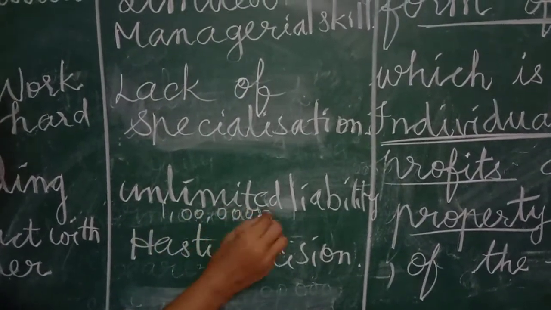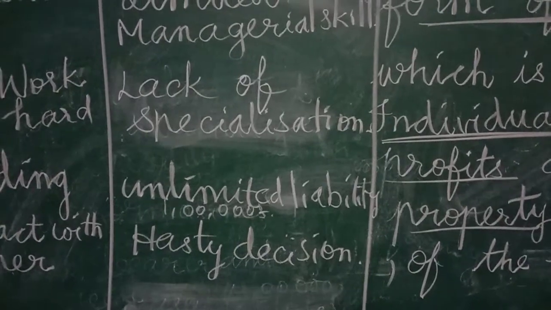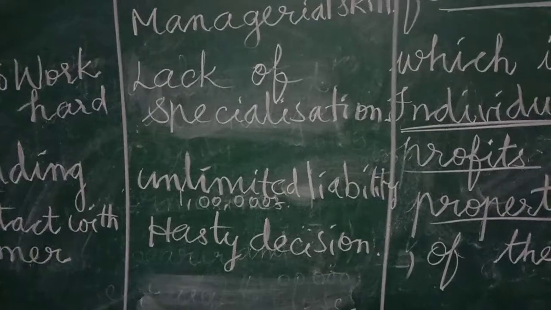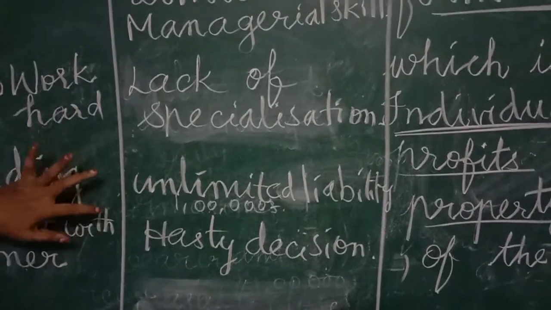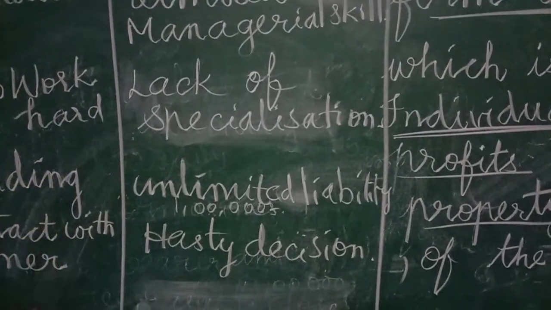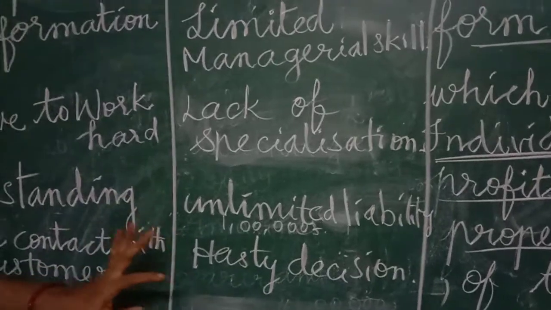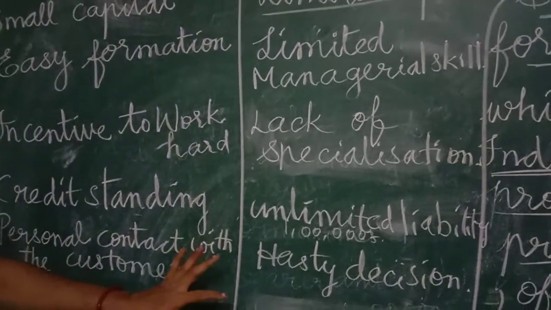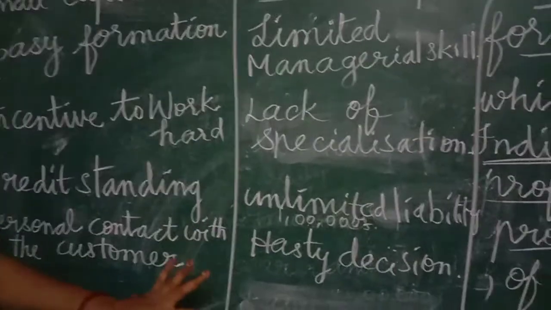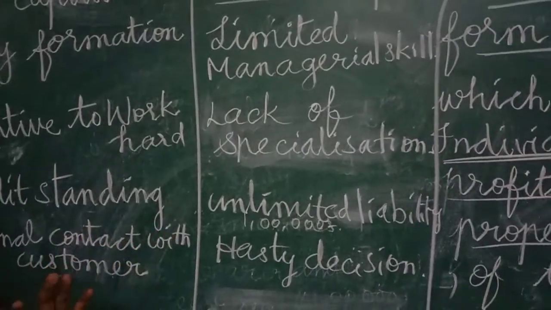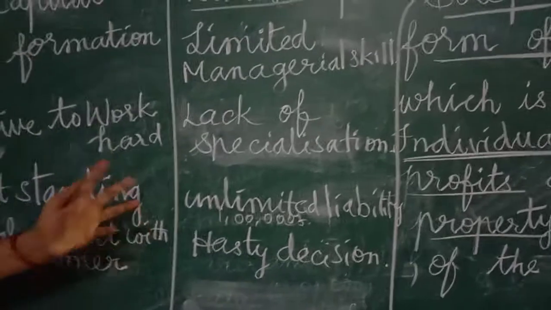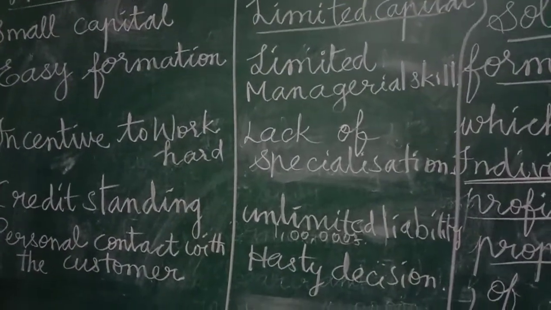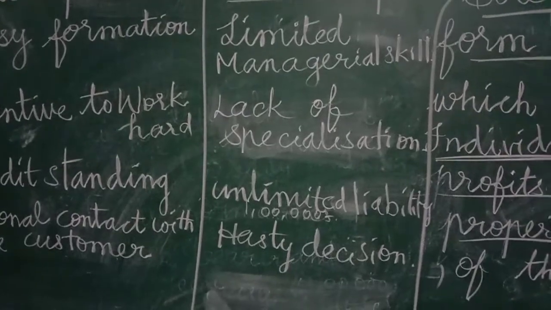See in which circumstances unlimited liability will come. If the business is not doing well, only in that case will unlimited liability come. What will happen? The business will go into loss. So what will he decide? He decides to wind up the concern.